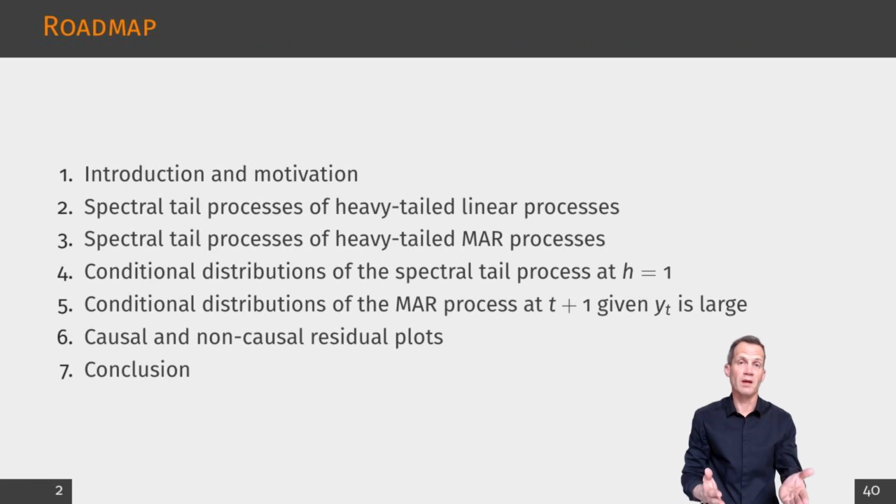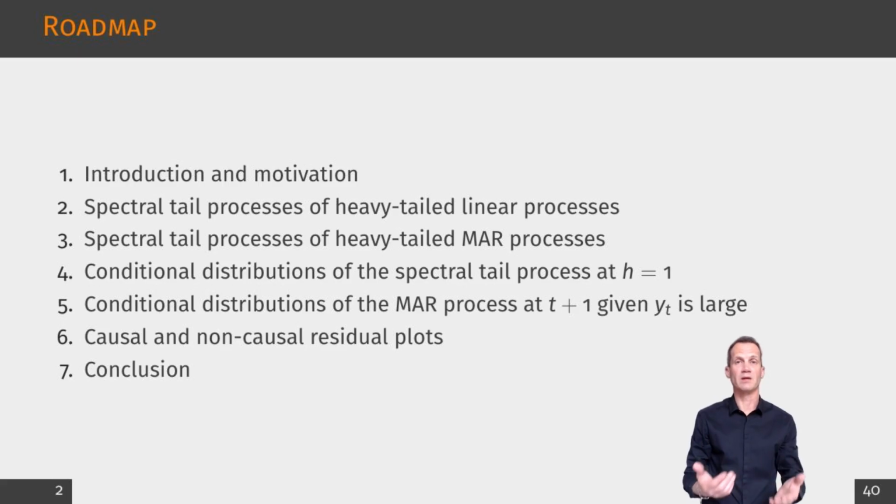Here is the roadmap. We have just started with motivation and key idea that bubble and crash patterns contain information about the direction of shock propagation. Then we recall the spectral tail process for heavy-tailed linear processes, the EVT object that captures the shape of an extreme episode after normalizing by an extreme observation. Next, we specialize to MAR processes, which combine a causal polynomial in the usual lag operator with a non-causal polynomial in the lead operator, yielding a two-sided moving average representation.